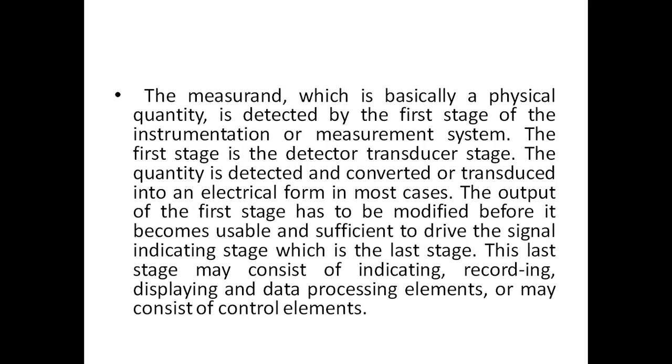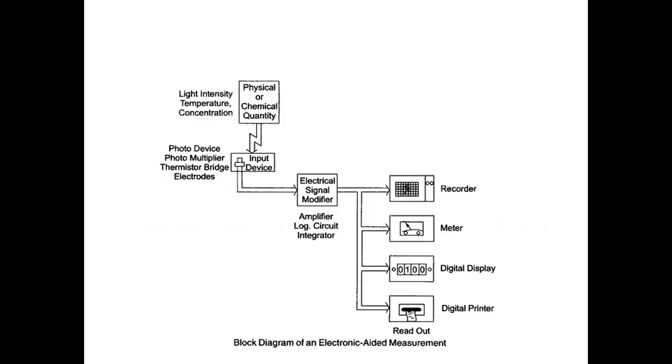So the measurand is basically a physical quantity determined by the first stage of the instrumentation measurement system. In the first, detector-transducer stage, the quantity is detected and converted or transduced into an electrical form in most cases. The output of the first stage has to be modified before it becomes useful and sufficient to drive the signal indicating stage. This is the last stage. The last stage may consist of indicating, recording, displaying, and data processing elements. So the functions of signal conditioning are amplification, modification or modulation, impedance matching, data processing, and data transmission.